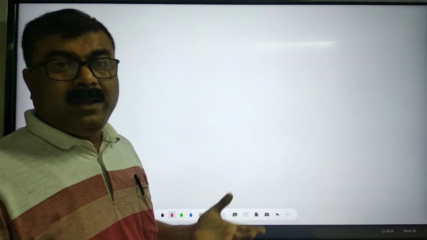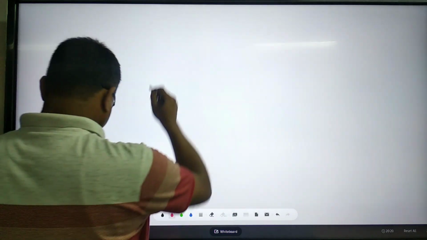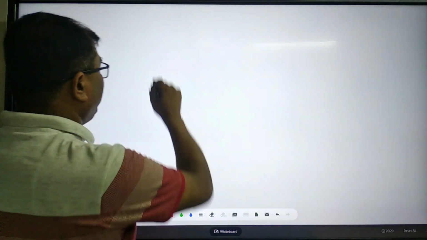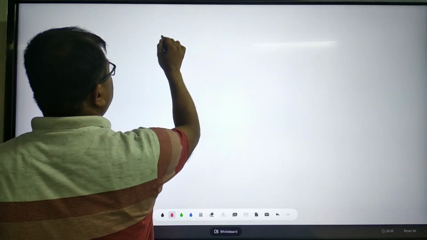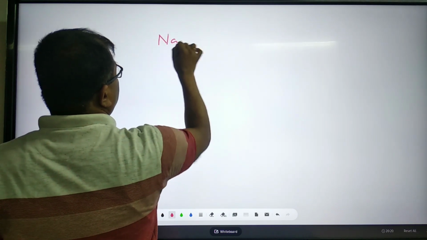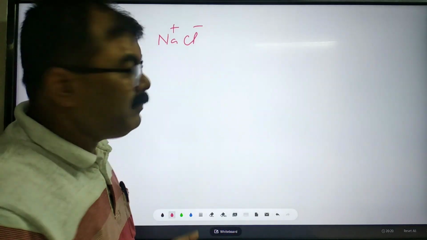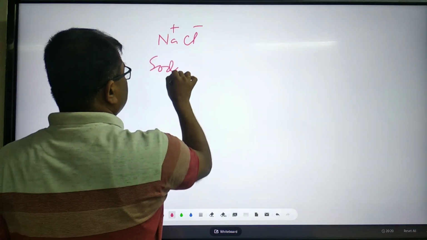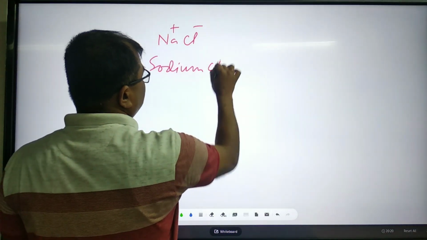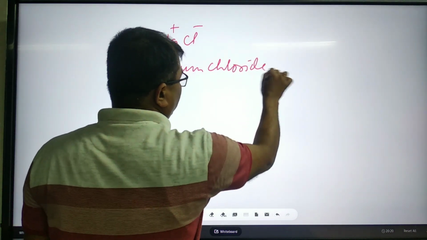Even in naming of common salt, any simple salt, always cation name is given first. For example, sodium chloride. Sodium is cation, so we write sodium. Then anion is chloride.